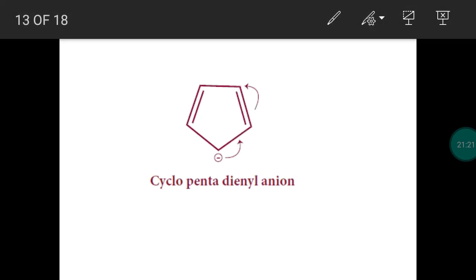Take this one. This is not a benzenoid compound. A benzenoid compound will have a benzene structure, at least one benzene ring. So this cyclopentadienyl anion is not a benzenoid compound. First point, it has a planar structure, according to Huckel's rule. Second, we have to identify the delocalization of pi electrons. Will you find the delocalization of pi electrons?